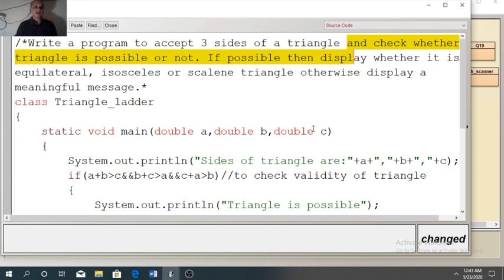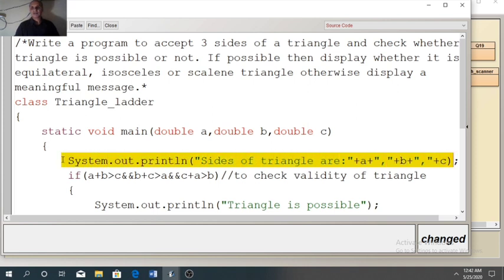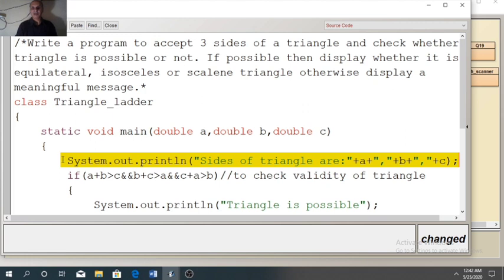So the program here, the class name is TriangleWithLadder. Input I have told you. So after taking the input, first we will display a message of what sides we have taken. So print the values of a, b and c. After that your logic will start.